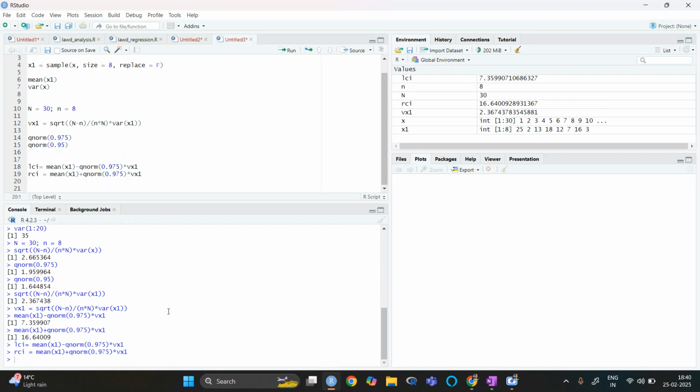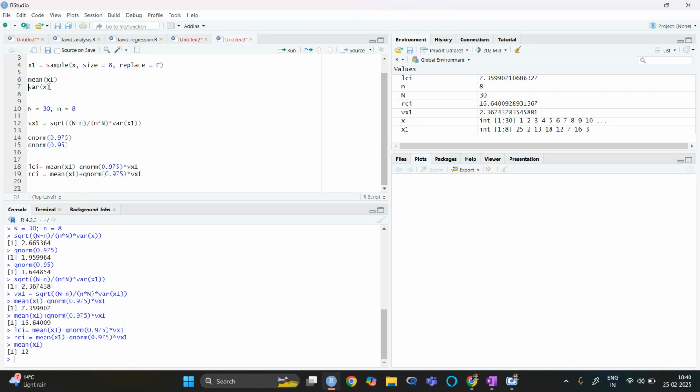So this is the coverage for the population mean, 7.35 to 16.64, whereas our mean was 12. So the mean is in between 7 to 16. So our statement will be, there is a 95% chance that our mean will be in between 7.35 to 16.64.